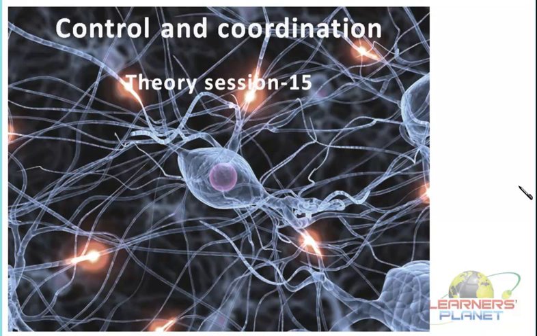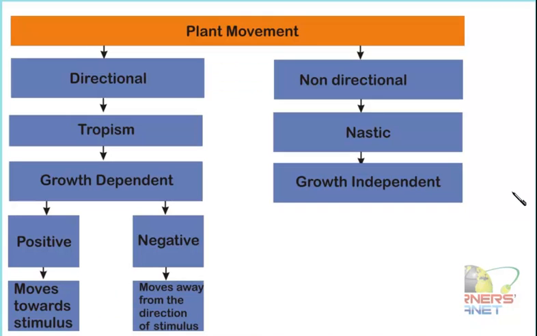So in the previous session we explained these types of movements, and that is what we are going to continue in this session also. In the case of plants, they respond to a stimulus in the form of various movements. This movement is a somewhat slow process, but we can observe it with time.